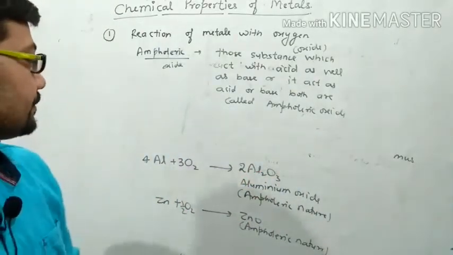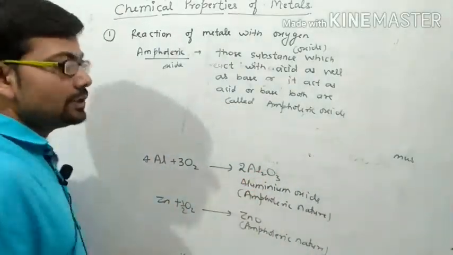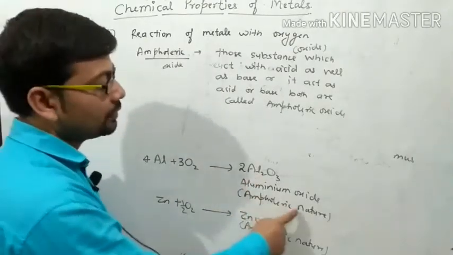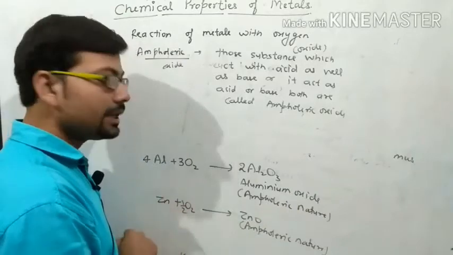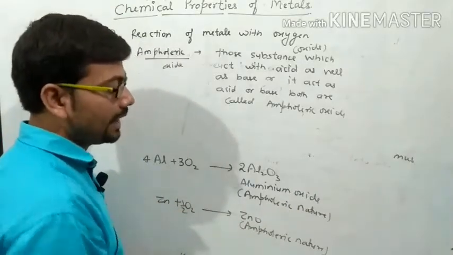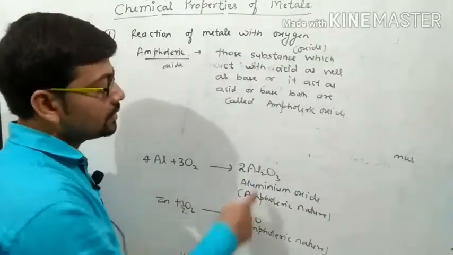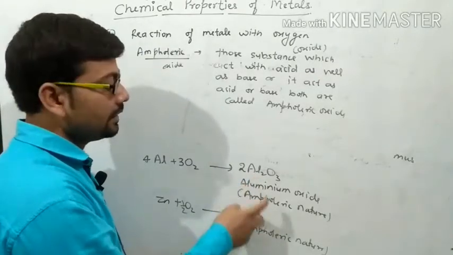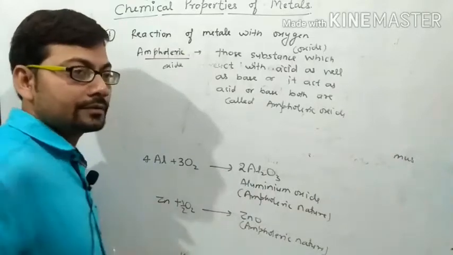As in the case of aluminium oxide, this aluminium oxide is amphoteric in nature. Similarly, zinc oxide also acts as amphoteric, meaning it acts as both acid and base, right?